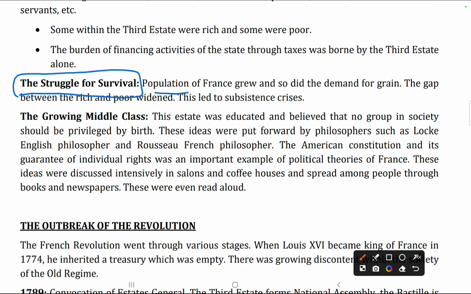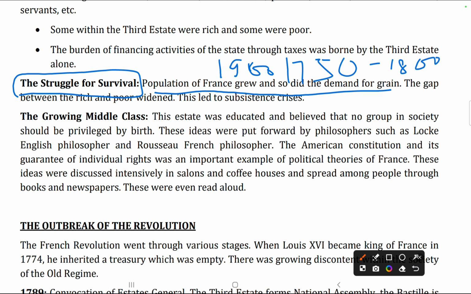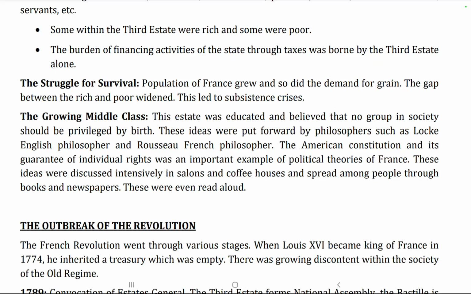The population of France grew, and so did the demand for grain. From 1750 to 1800, population grew drastically in France, and with that, food demand also increased.